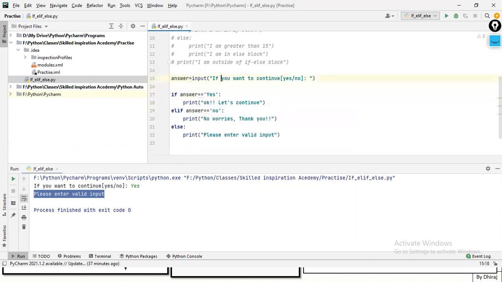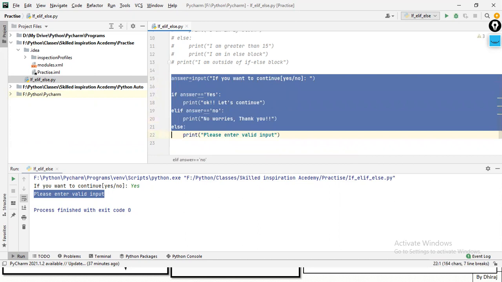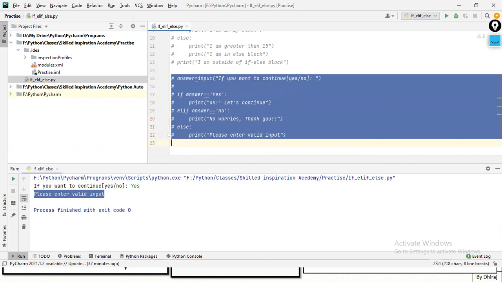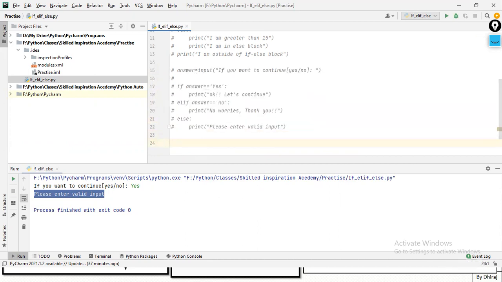Shall I take one more example for if, or is it good? If else? Yes, yes, please. Okay, let's try one more example of if else. Suppose, an easy example: i is equal to 10, right?